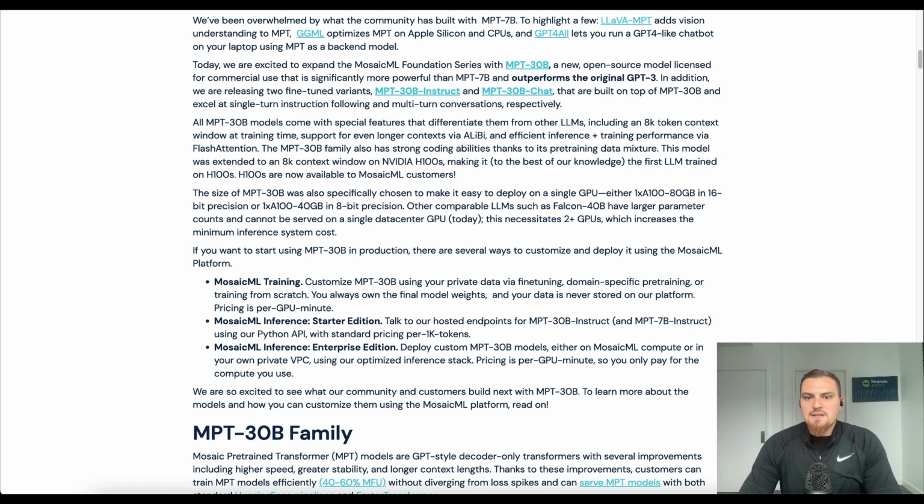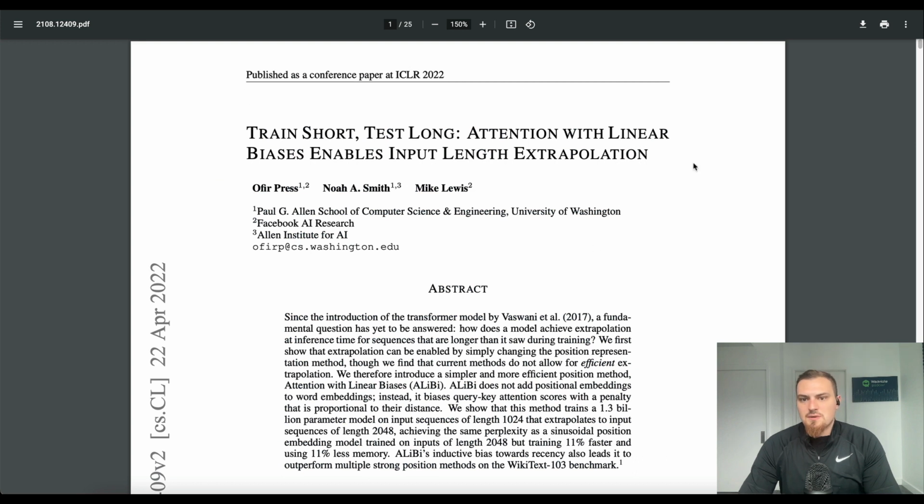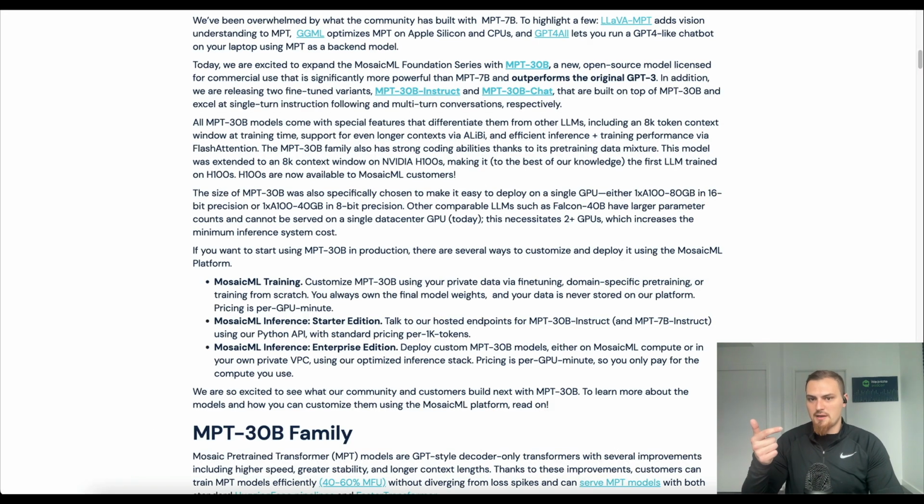ALiBi attention seems to be a big deal, so I wanted to just quickly highlight this paper. The title of it is Train Short, Test Long. It's an interesting way that they can extend the context length at inference time, if you're not interested in the full details of exactly how they modify attention. But that's something they say, like if you look at when you're configuring MPT-30 billion, you can turn it up to a 16,000 context window, and that's a property of how this ALiBi attention works. I'm personally not an expert on that, but just taking out that nugget of it quickly.